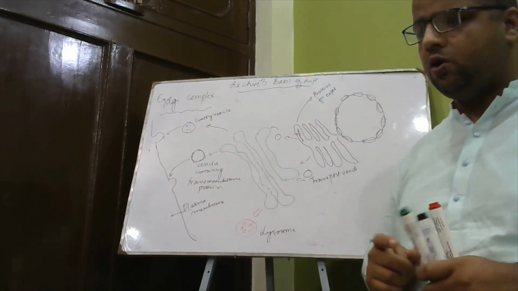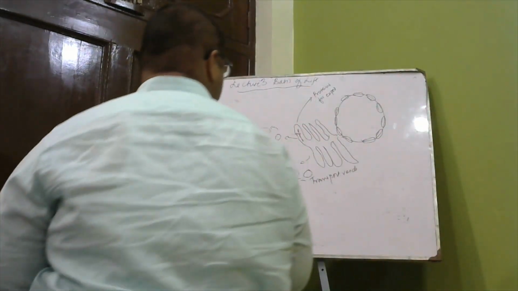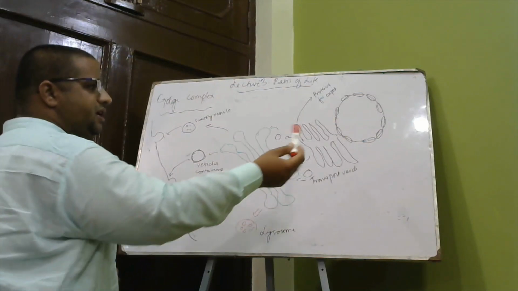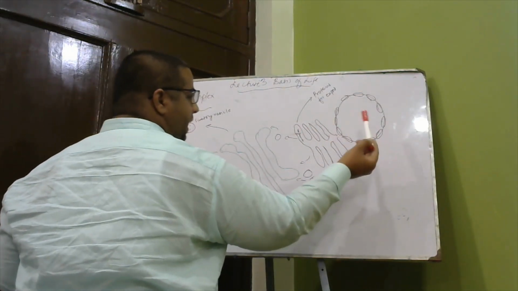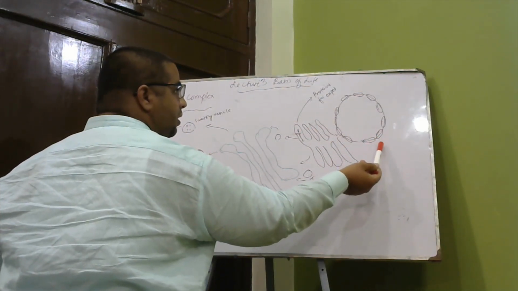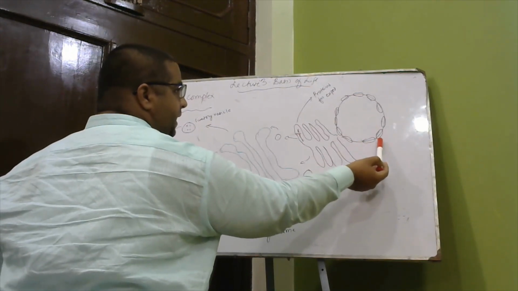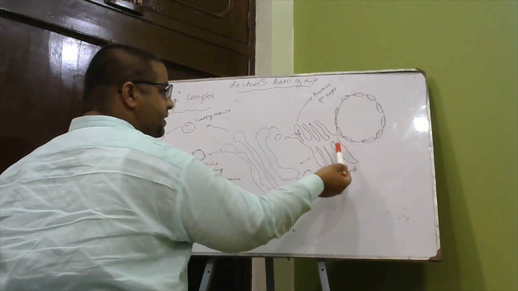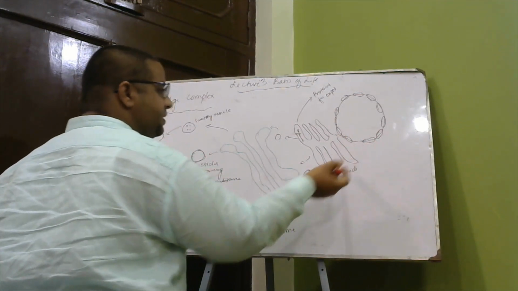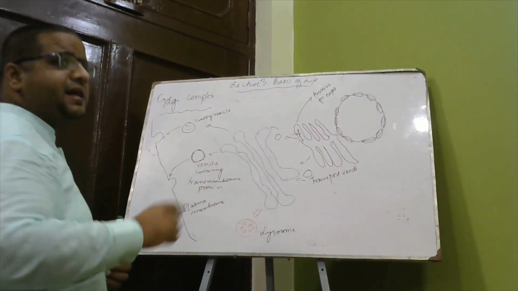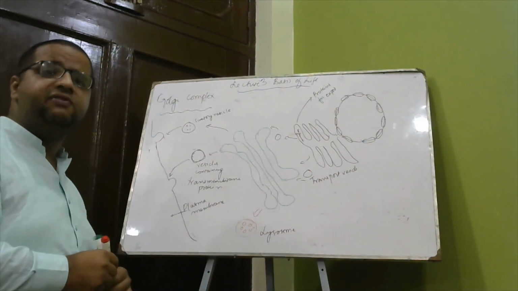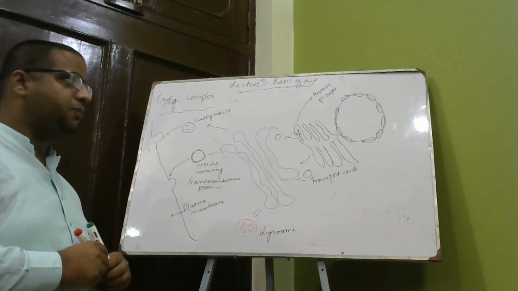Okay, from yesterday's point of view, this is the nucleus, which contains the genetic material and provides the information to control all the activities of the cell. Attached to this is the endoplasmic reticulum. We know that there are two types: rough endoplasmic reticulum and smooth endoplasmic reticulum.